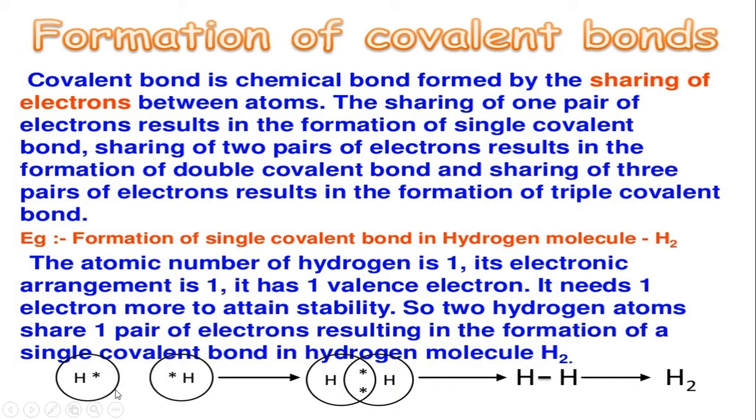We will take the example of hydrogen. We know very well that the atomic number of hydrogen is 1. So the electronic configuration is 1s1 and it has 1 valence electron. We take 2 hydrogen atoms, each with 1 outermost electron. Now they mutually share their electrons. So the bond formed between hydrogen atoms is a covalent bond. We will write it as H2.